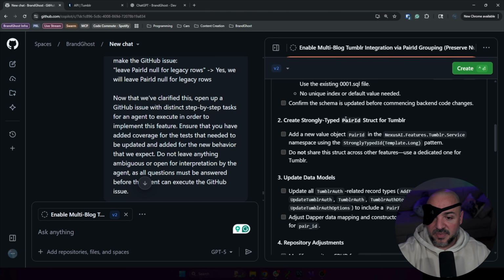Create strongly typed pair ID. Exactly. So I use strongly typed IDs everywhere. So that's good. We'll be back by long.